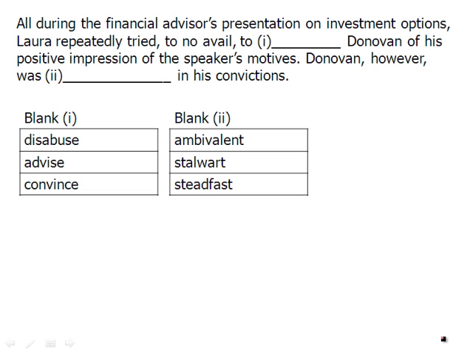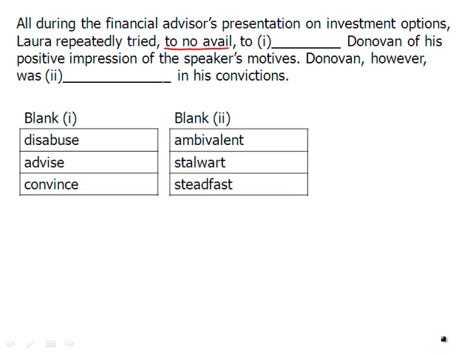So there's actually not too much that we have to go on here in this text completion. But there are a few things. First off, we have "to no avail." When something's to no avail, it doesn't really work. So we have Laura here. She's trying to do something, but it's not working.